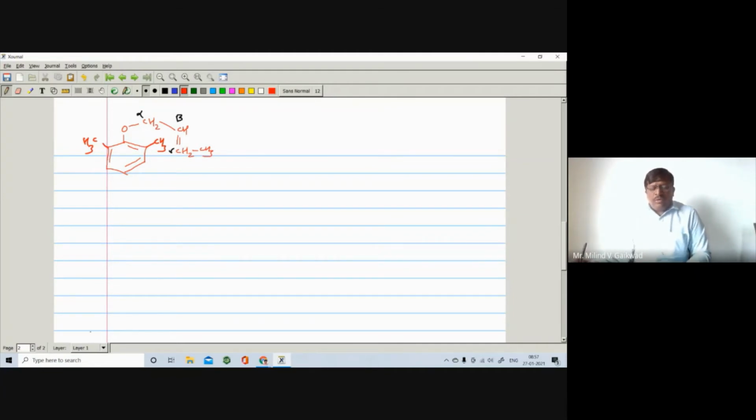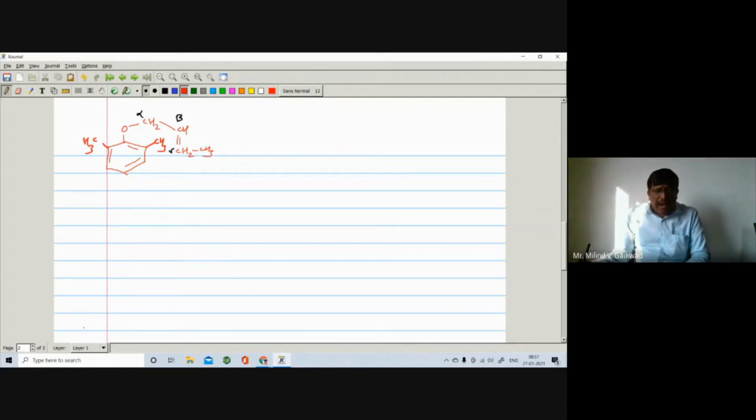If both ortho positions are blocked, then you get the corresponding rearrangement at the para position. How does it undergo rearrangement? There is the presence of a para hydrogen atom. Let us see the mechanism of this reaction. The mechanism is also very simple. Whatever things we have here, you repeat it, and then whatever is going to happen, you have to write there.